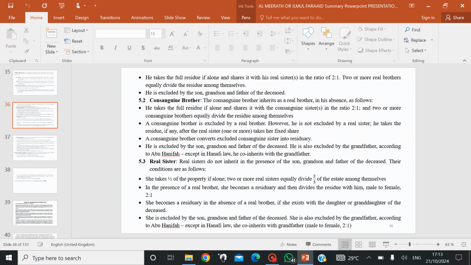She becomes a residuary in the absence of a real brother if she exists with a daughter or granddaughter of the deceased. This we mentioned earlier in our previous discussions. It should be highlighted that she's excluded by the son, grandson, and father of the deceased.